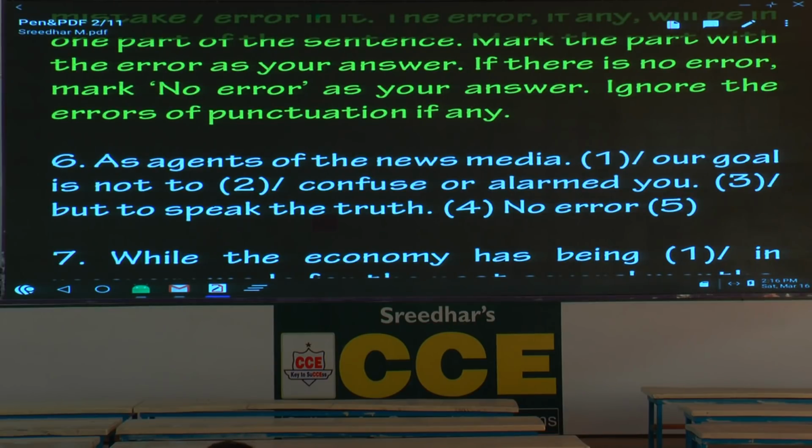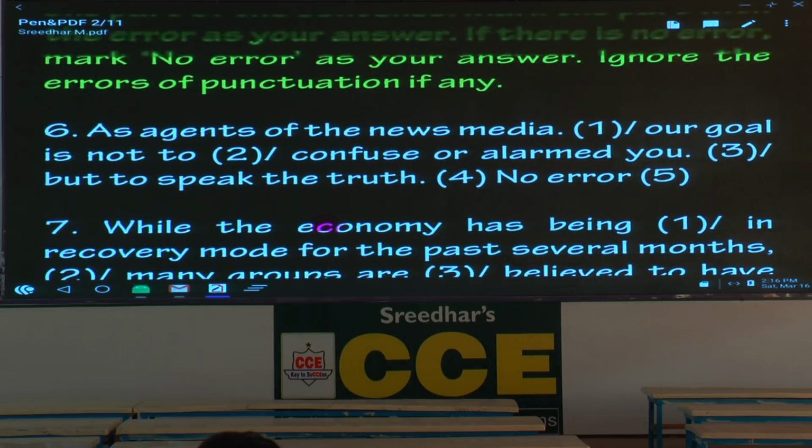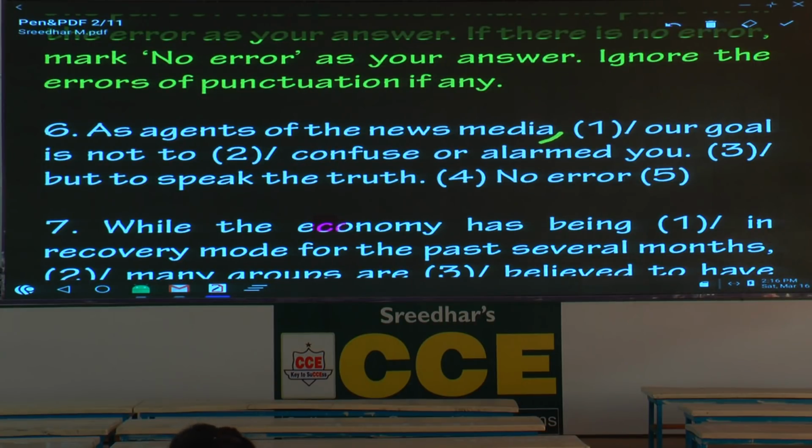Now your favorite zone. Which one is that? Spot the errors. Error location. Only one error or more than one? So you're happy, that's why. Shall I read out sentence number 6? As agents of the news media, our goal is not to confuse or alarm you. You have seen so many like this. So where is the error? But to speak the truth.